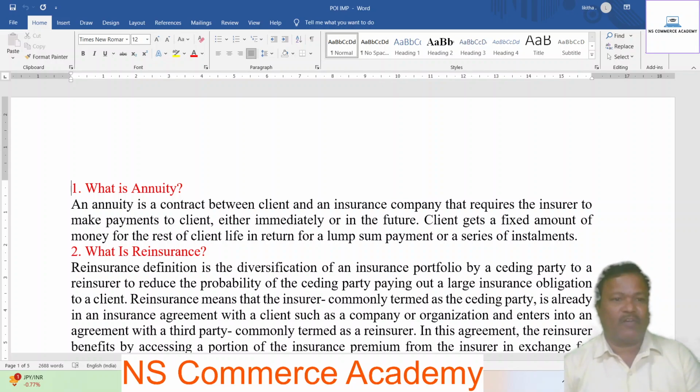So 5 into 2, 10 marks will be there for Part A. For Part B, there are two units in the subject. From each unit, two questions will be given, and the student has to answer any one question from each unit. Like that, the student has to answer two questions, and each question carries 15 marks. So 15 into 2 is 30 marks. 30 plus short answer questions 10 marks, 40 marks. Like that, it is a 40 marks paper.